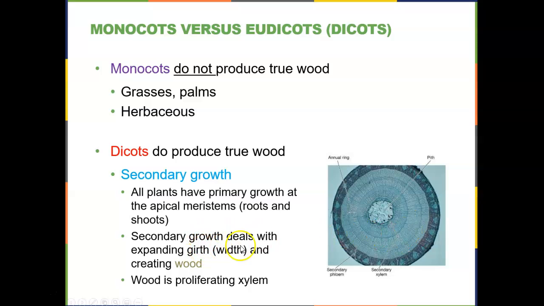And then it can expand in width, because remember, growth at the apical meristems is only growth in length. Growth in width creates wood. And we have secondary xylem, which are these rings, and then on the very outside we have secondary phloem, which would be where the bark is.